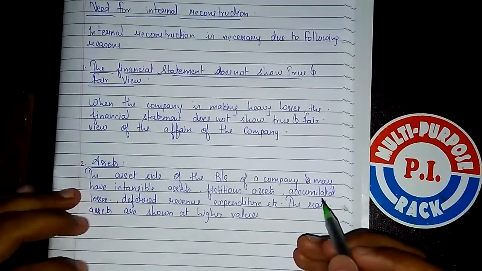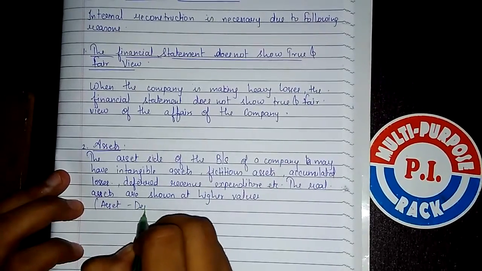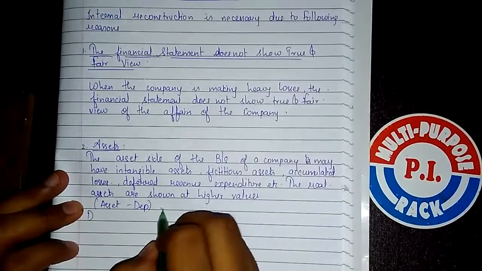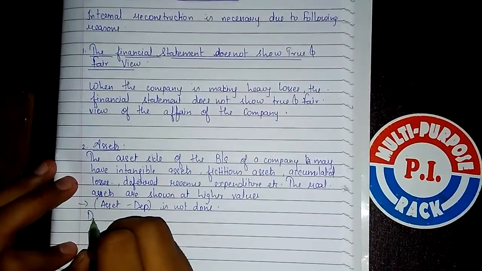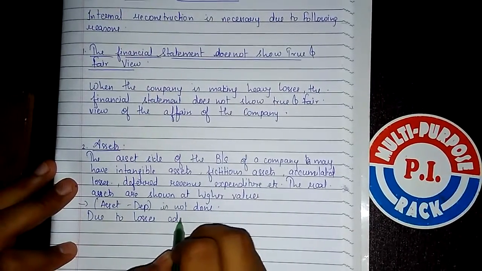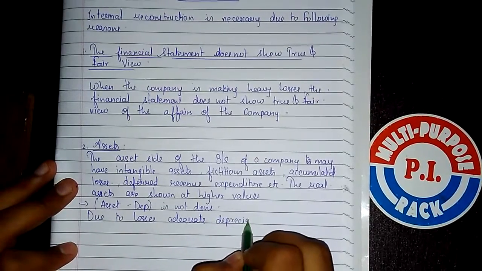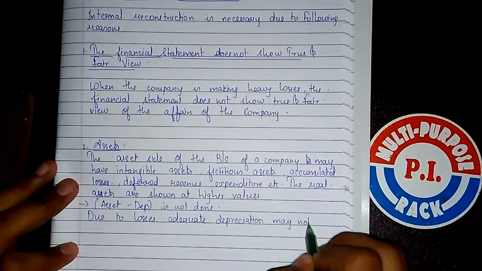How is it shown at a higher value? I told you, depreciation on assets is not deducted. Due to losses, adequate depreciation may not be provided.